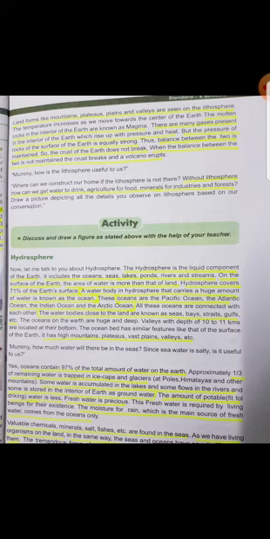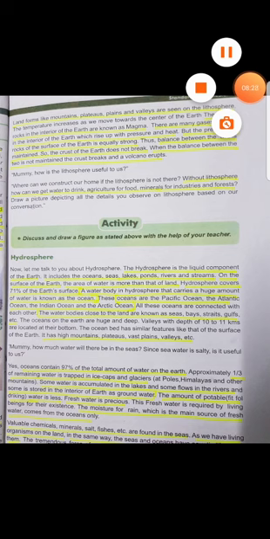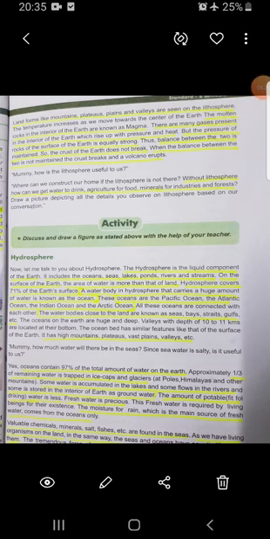Draw a picture depicting all the details you observe on the lithosphere based on your conversation. So now we will see the rest of the lesson in the next video.